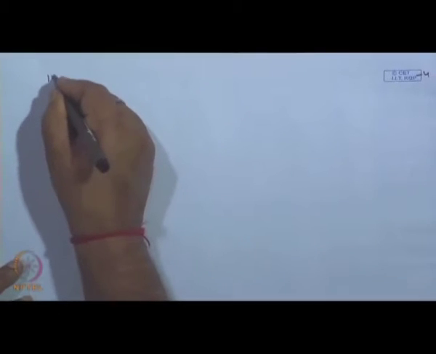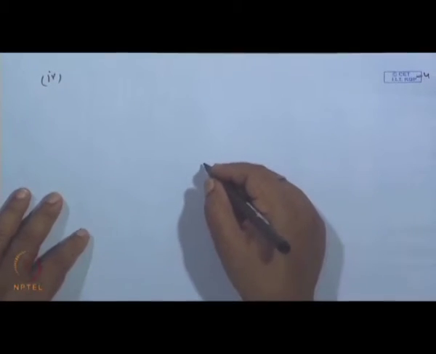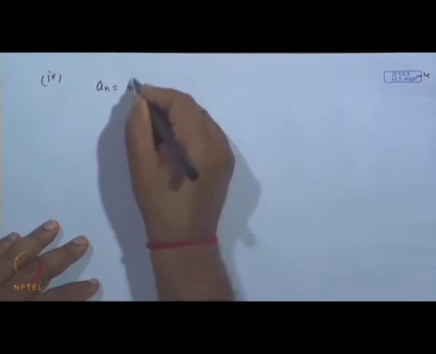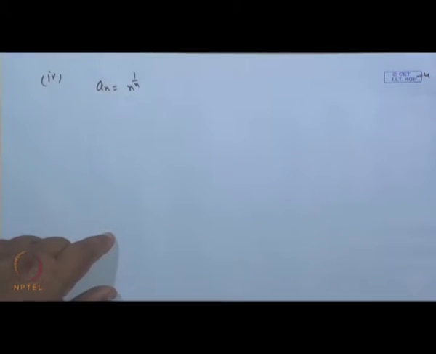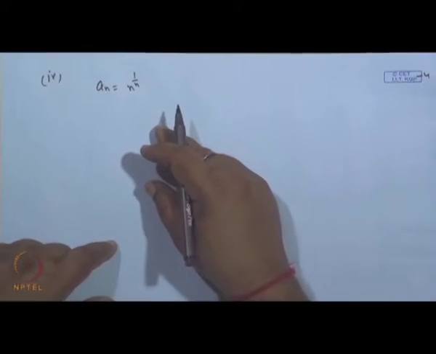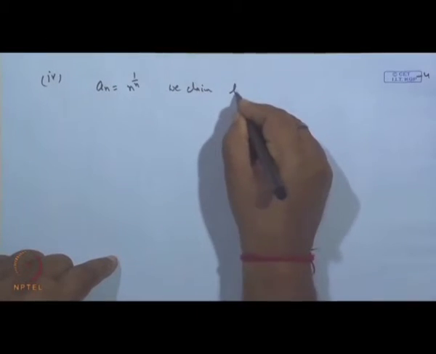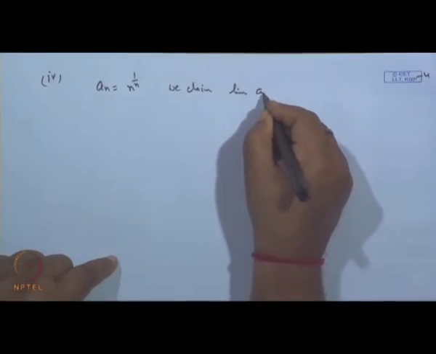So, this is one. Now, this is our fourth problem on limits. Suppose we take a_n to be n raised to the power 1 by n. We claim that the limit of this a_n as n tends to infinity is 1.